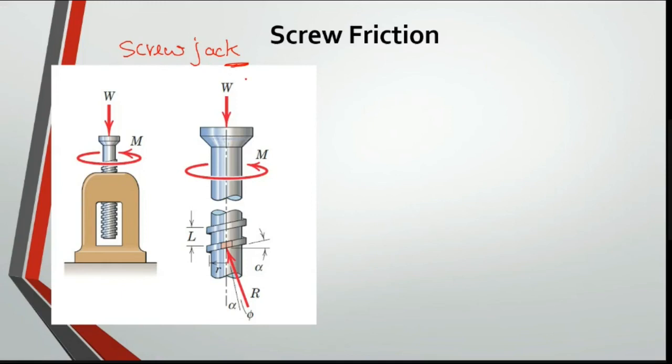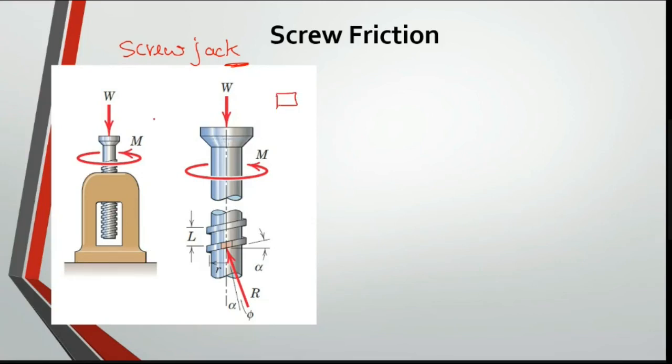If you get a puncture in a wheel, to lift your car, what will you get? You will have a screw. Now it is not like this, it is in a different way, but of course it will have a screw, which you apply to lift your car. You see that the weight of the car is more when compared to this screw. The screw is very small. Mostly you have a square thread in this screw.